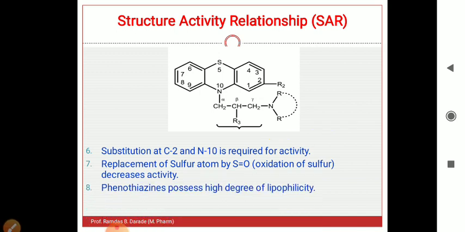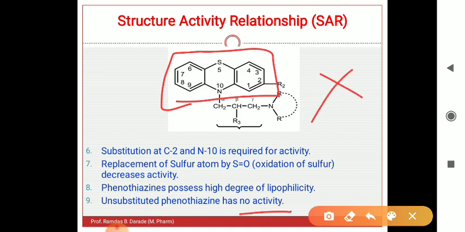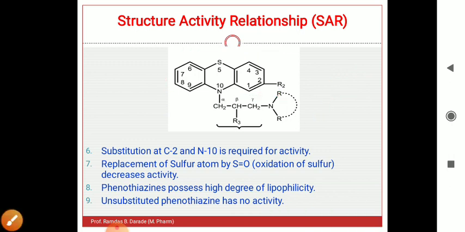Phenothiazine possesses a high degree of lipophilicity, and unsubstituted phenothiazine has no activity. If we use only this ring structure of phenothiazine as a drug, then there is a complete loss of activity, or we can say the compound is inactive, when there is no substitution.